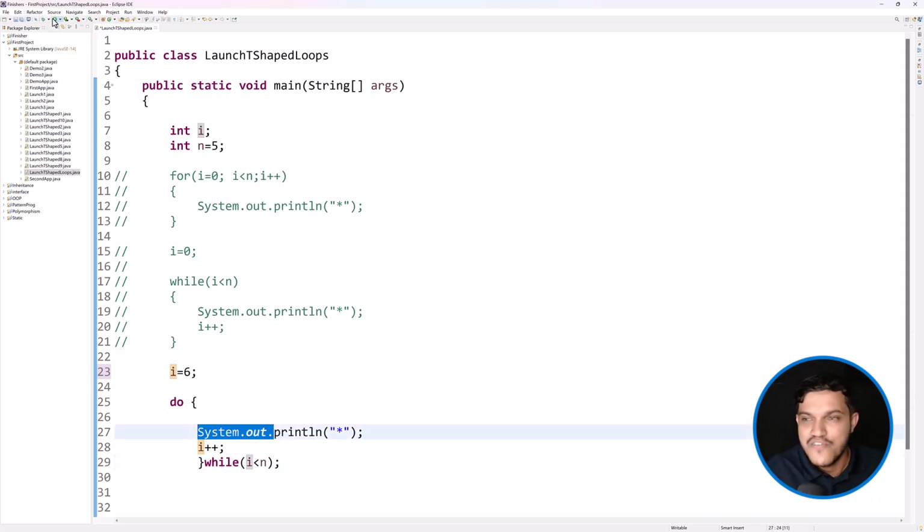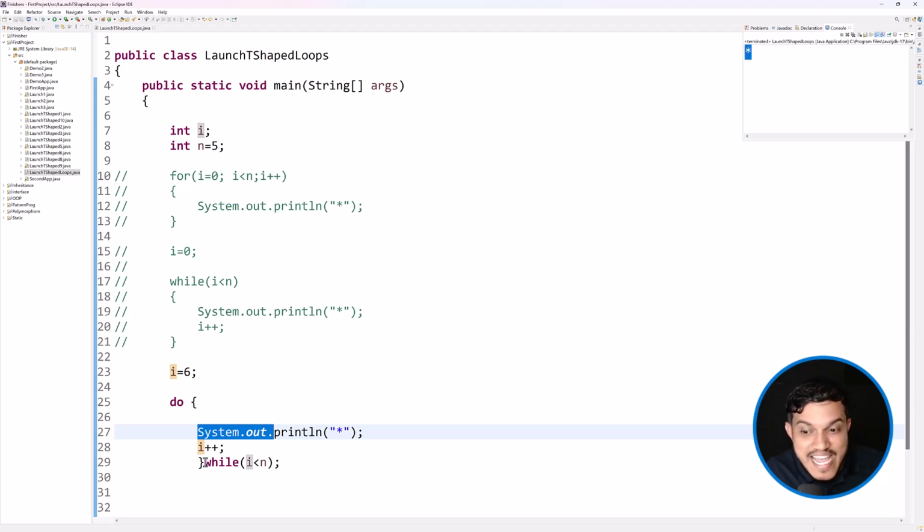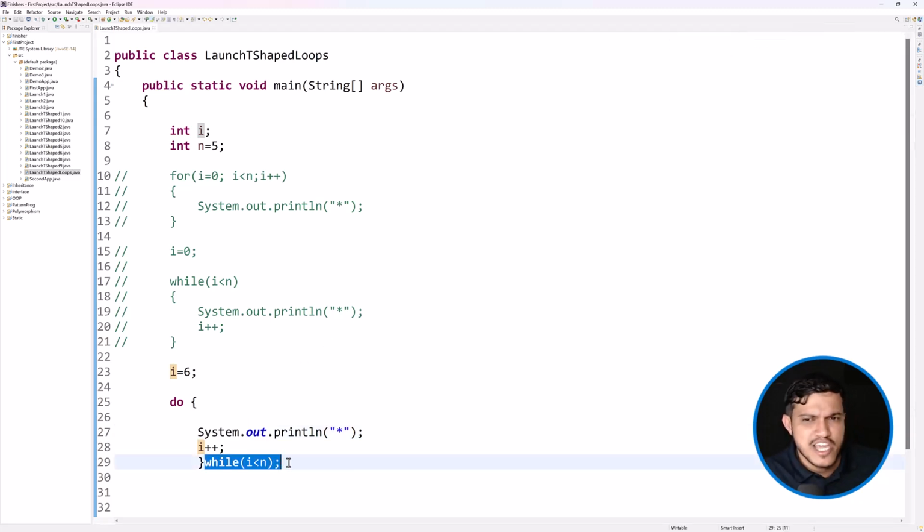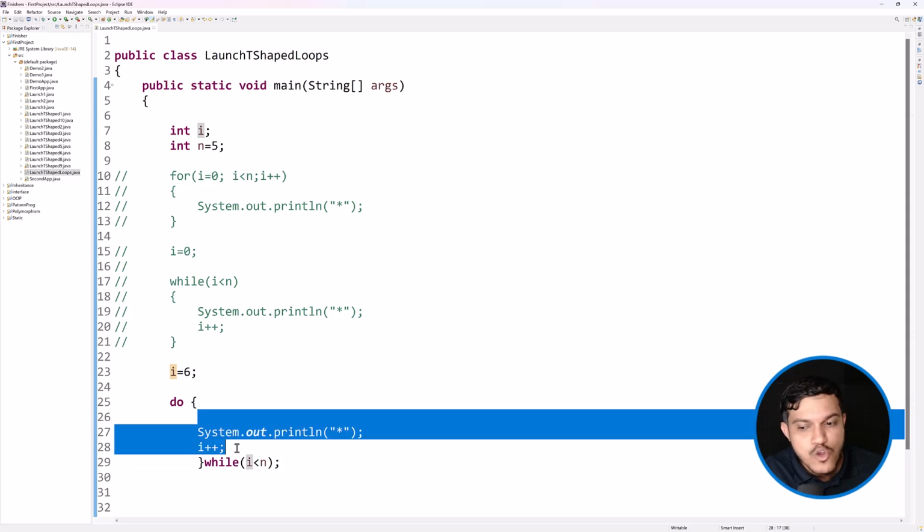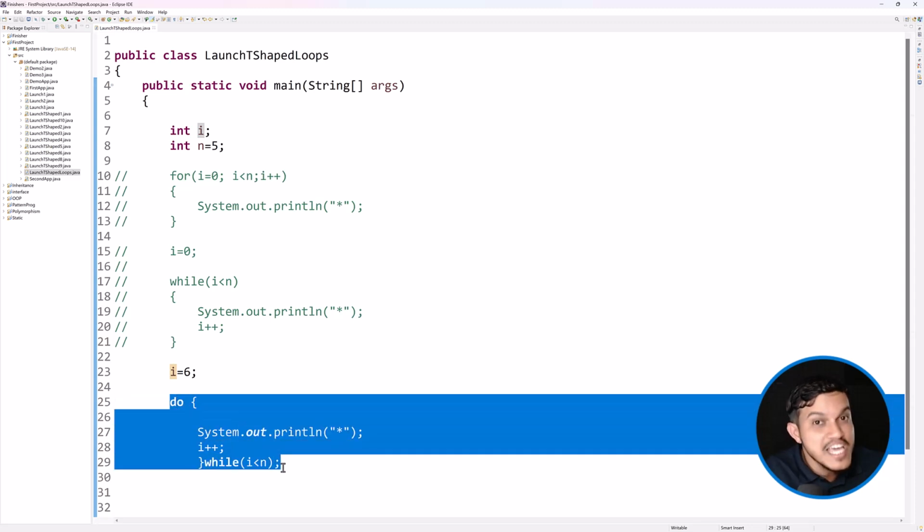You can see here, if I run this, I'm getting the star at least once. For the second time, it will check: is 6 less than 5? No, it is false. So repetition will not happen. Whether the condition is true or false, at least once it will execute the body of the loop. If you want to repeat it, only then, in case of do while loop, will the condition be checked. I hope it is making sense here.